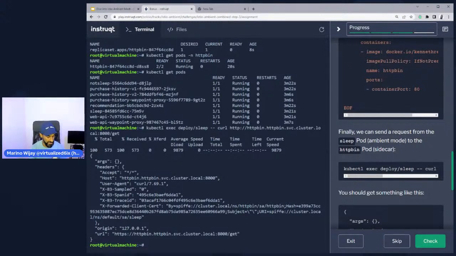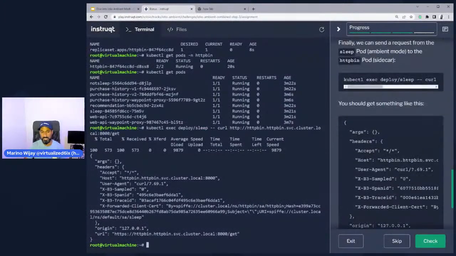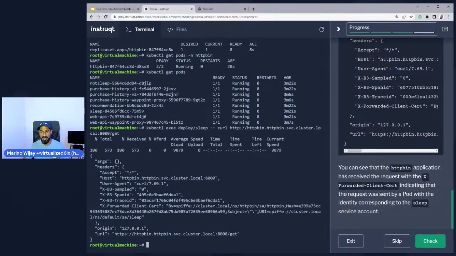Once we put those policies into effect, then technically speaking, this sleep pod shouldn't be able to communicate with this httpbin service, and vice versa. But in our case, we're talking from an ambient mesh enabled non-sidecar resource to a non-ambient mesh sidecar resource. So I have regular Istio alongside ambient mesh Istio, and workloads can talk to each other. And that brings us to a wrap in this workshop.